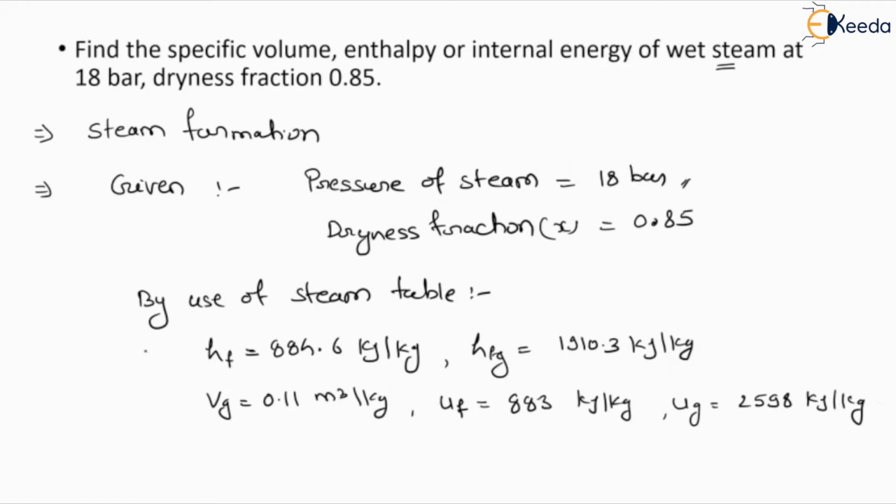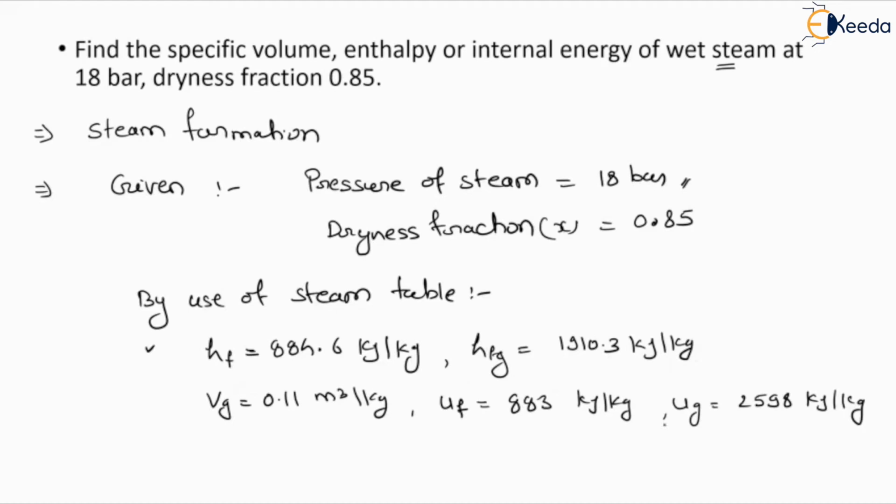So we have defined these values: hf, hfg, vg, uf and ug on the basis of the given pressure. hf is 884.6 kilojoule per kg, hfg is 1910.3 kilojoule per kg, vg is 0.11 meter cube per kg, uf is 883 kilojoule per kg, and ug is 2598 kilojoule per kg. These terms I have already defined in the previous lesson. So we have these values.